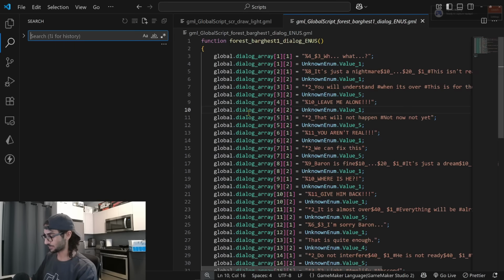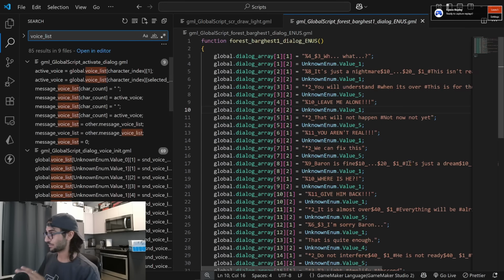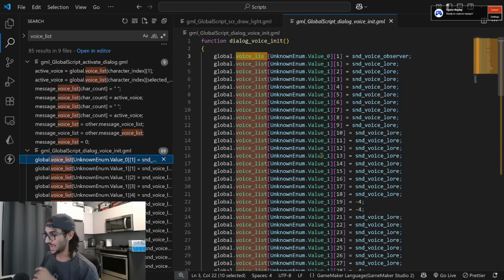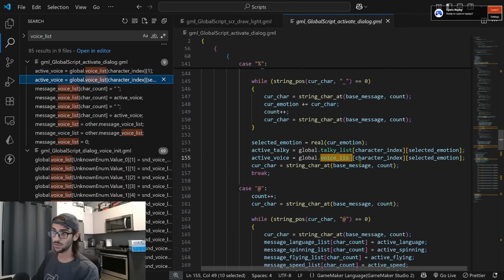He also has another 2D array called voiceList. The first index of voiceList is the character, and the second is the emotion that that character feels. As you can see, if character 1 has emotion 2, then this is the sound file that he refers to. If character 1 has emotion 19, well then I guess this magic number just needs to do. Now, how did I know that the first index is the character and the second is the emotion? Well, I wouldn't know just by looking at this. I would have to search for voiceList, and it just so happens that this is the only part of his code where I'm able to tell that the first index is the character index and the second index is the selected emotion for that character.